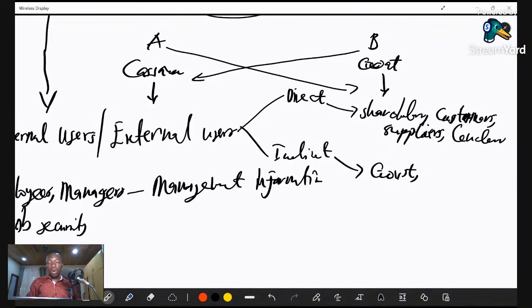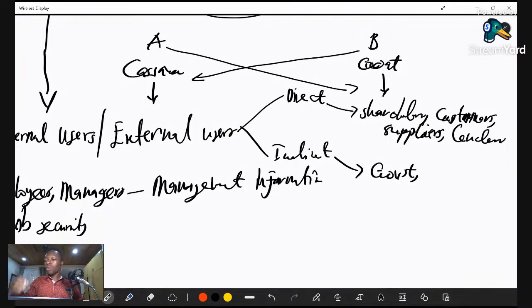Because we can't supply our goods to the company without knowing whether this business is creditworthy, whether we can trust them on a long-term basis, and as well to determine whether they can pay our debt in the long run. Because it's more like you giving your money to a friend, and then you haven't assessed whether that friend is wealthy, creditworthy, that he or she can pay the money as and when you want it. That is what creditors or suppliers are actually in need of when it comes to the financial statement.